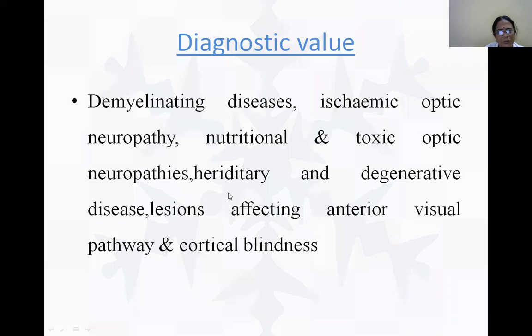And for some of these diseases, we can try visually evoked potentials along with other tests.